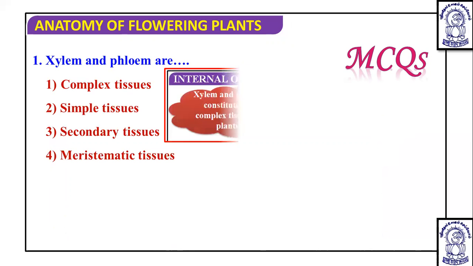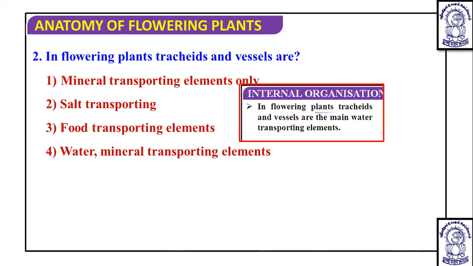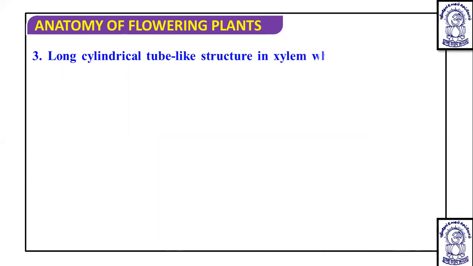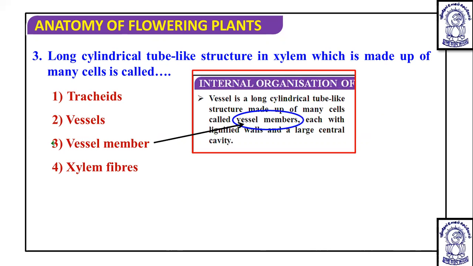I hope you understood phloem in detail. Let's discuss some of the questions. Xylem and phloem are obviously complex permanent tissues. In flowering plants, tracheids and vessels carry out conduction of water and minerals, and they are the main conducting elements for water and minerals. A long cylindrical tube-like structure in xylem, made up of many cells, is obviously a multicellular structure.